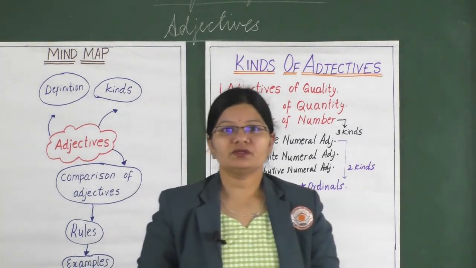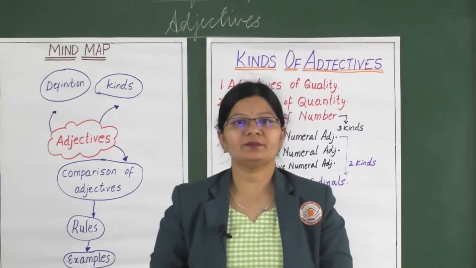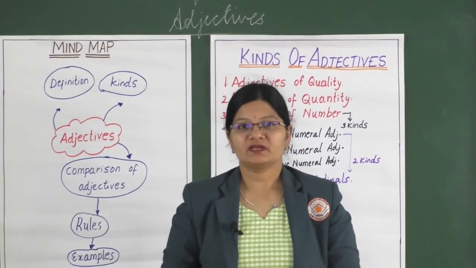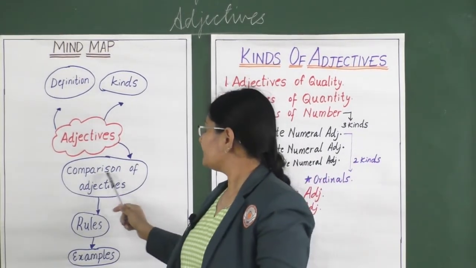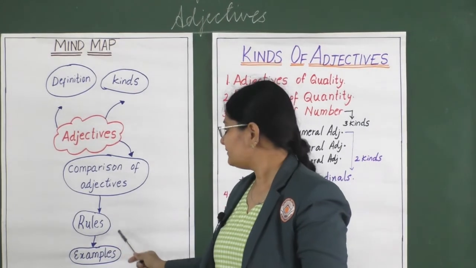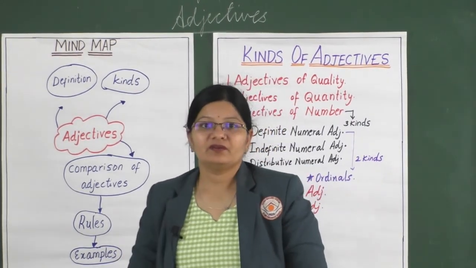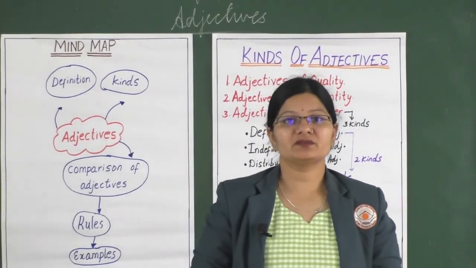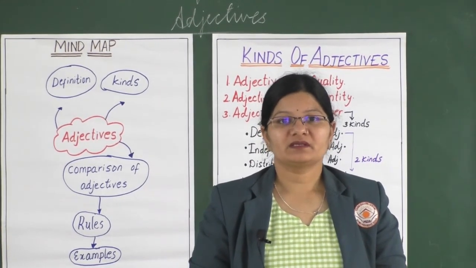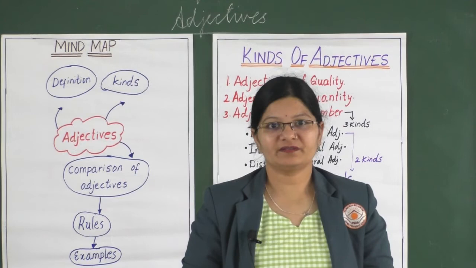Then we understood the attributive and the predicative forms of adjectives, and then we learnt comparison of adjectives, we learnt the rules of comparison with examples. We also learnt the degrees of comparison: positive, comparative and superlative degree.